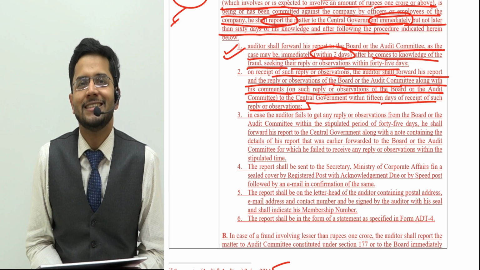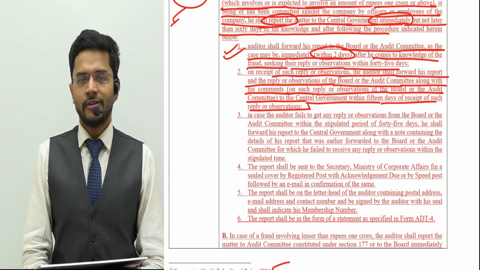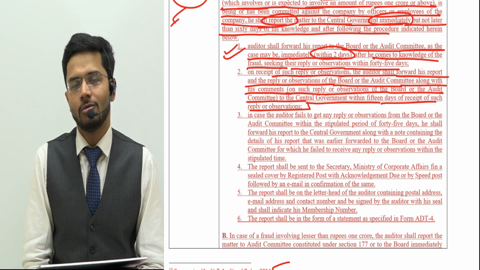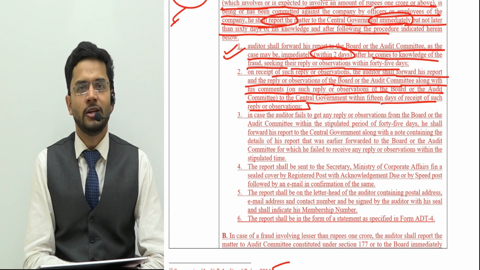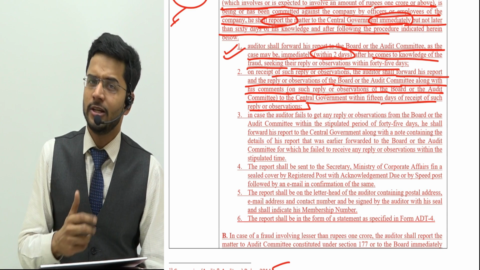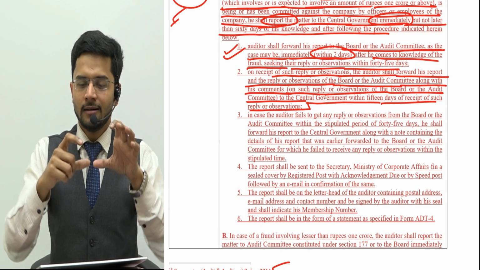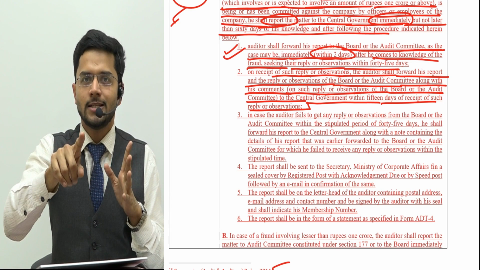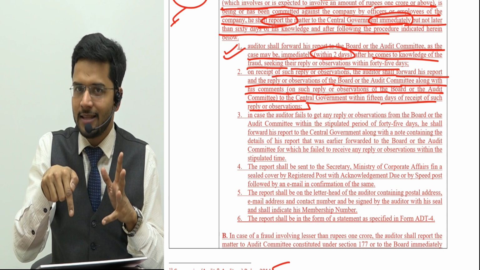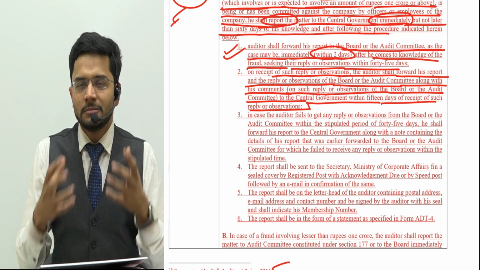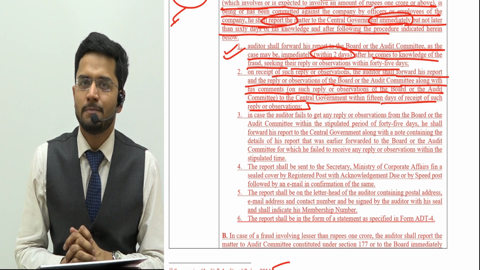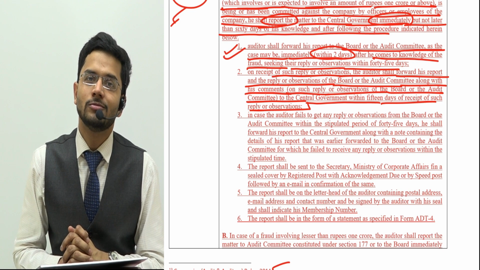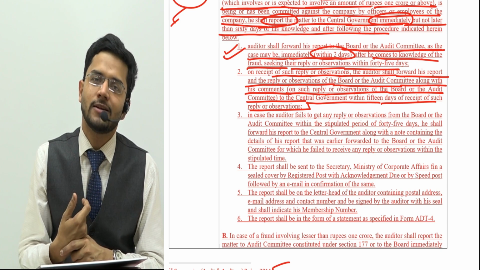But what will happen if on the 45th day the board of directors refuse to give any report? The board of directors are telling you, the auditors, that they are aware of this fraud but are not giving you any reports. Sir, then what will happen? Naturally, guys, the report prepared by you will again go to the central government within 15 days, and that report will contain the fact that you were asking the management to respond on this particular fraud, but they refused to respond. You will have to disclose this fact also in your report and submit it to the central government.